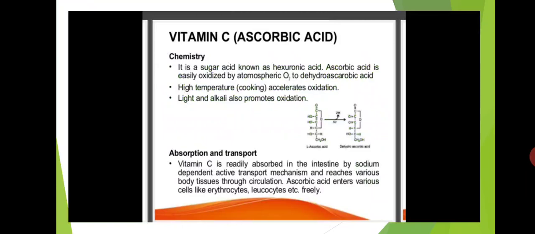Ascorbic acid. The chemistry of ascorbic acid is, it is a sugar acid known as hexuronic acid. Ascorbic acid is easily oxidized by atmospheric oxygen to dehydroascorbic acid.